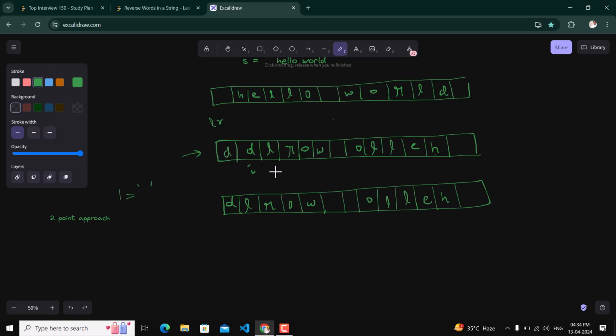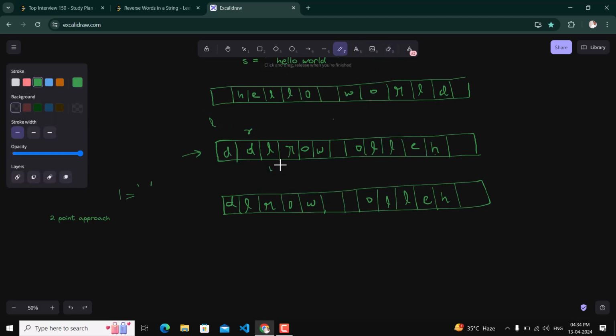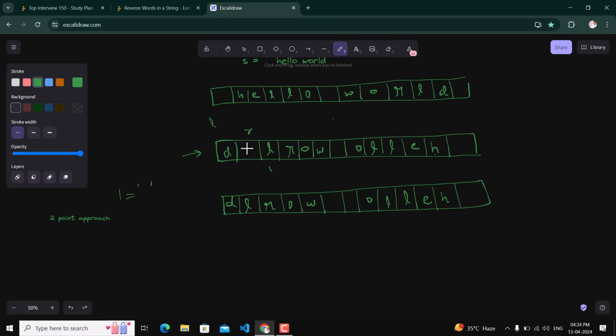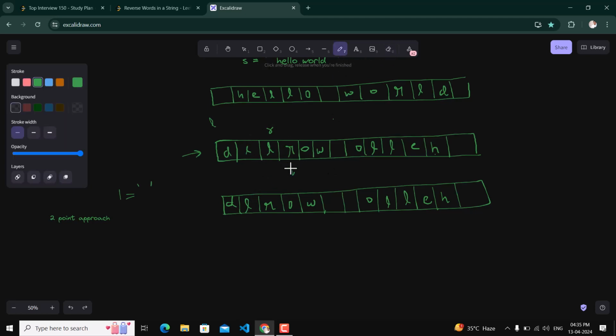Okay, now I will be incremented and r will be incremented, so r will be placed here and I will be incremented to the next index. Now again I is not equal to space, so we will place the i-th value at the r index, so it will be D. So we will have L here, then I will be incremented and R will be incremented. Now again we check if the i-th value is not equal to space.